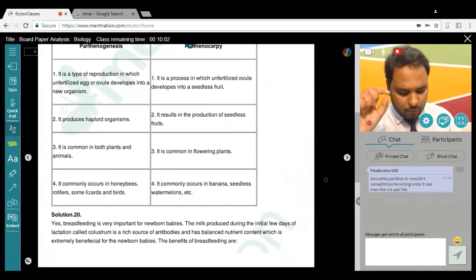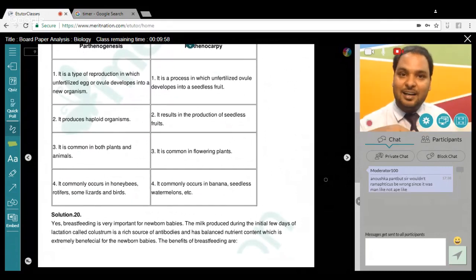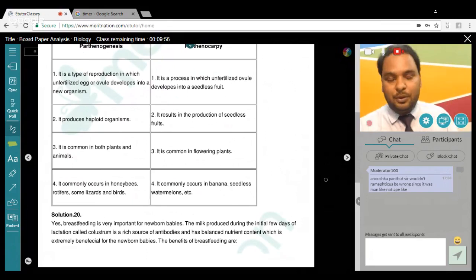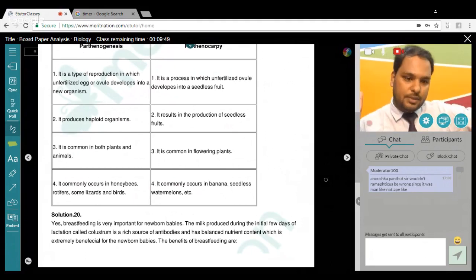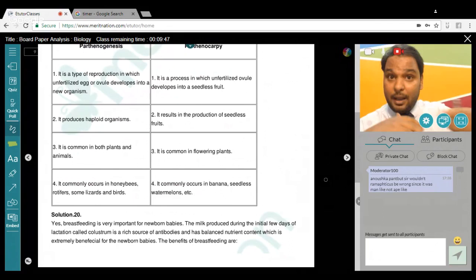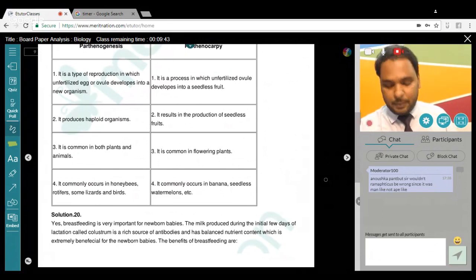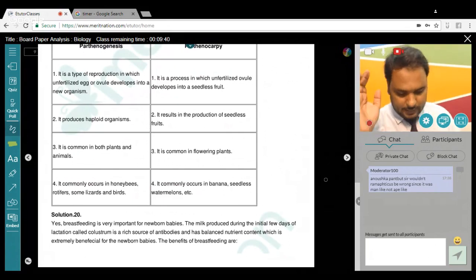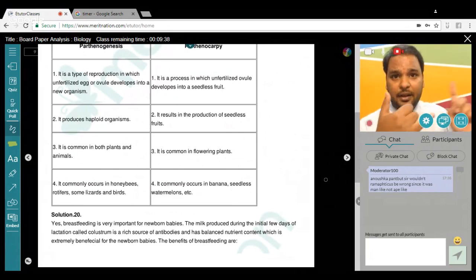Now, draw a diagram of a mature human sperm. If you remember from the previous strategy videos, I have shown you the sperm diagram, and I told you that it is really important. I showed you 10 diagrams. One of the diagrams is here. Including bioreactor also. So out of my 10 diagrams, 2 are there in this paper, so you can see it here. I talked about DNA fingerprinting, VNTR.